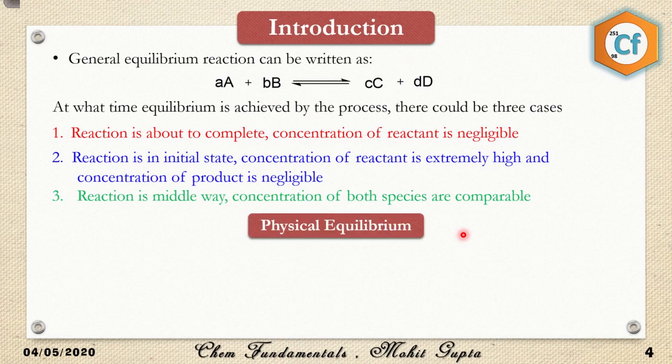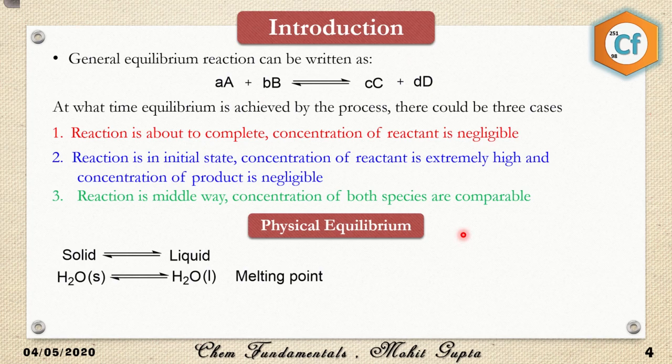So here we'll be talking about physical equilibrium in detail. In physical equilibrium, the physical properties are going to change. What are physical properties? Those properties which can be sensed or visualized. For example, a solid is in equilibrium with a liquid. This equilibrium is achieved at the melting point of any compound.